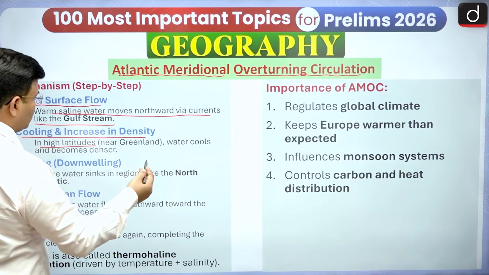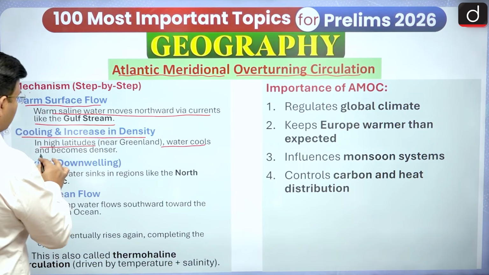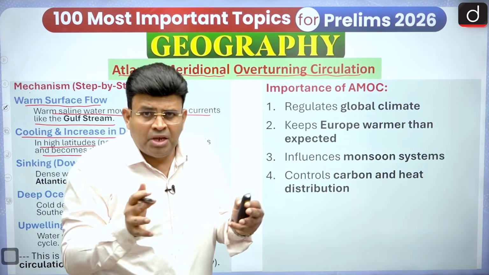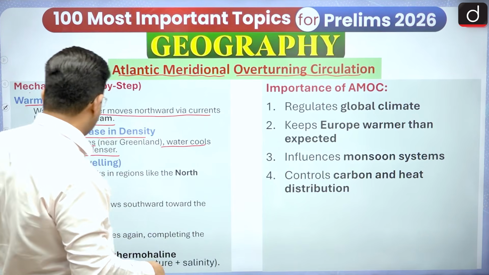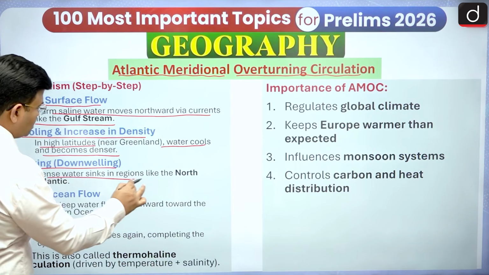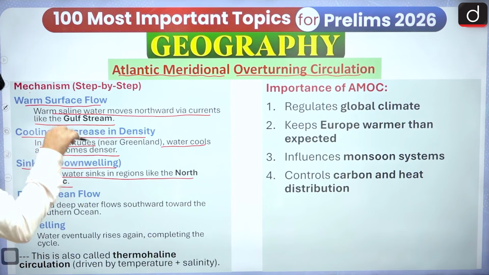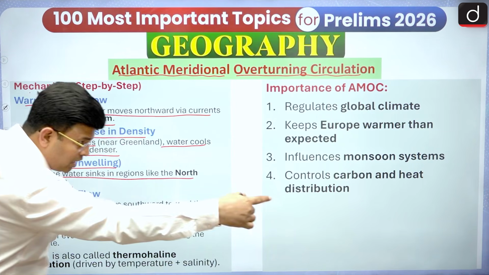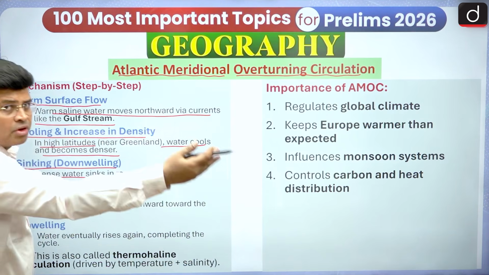In high latitudes the water cools and becomes denser, meaning anything that cools becomes compressed and denser and starts moving down. So, sinking and downwelling: the dense water sinks in regions like the North Atlantic and forms a deep ocean flow. And when it is coming down, it starts from the pole region.